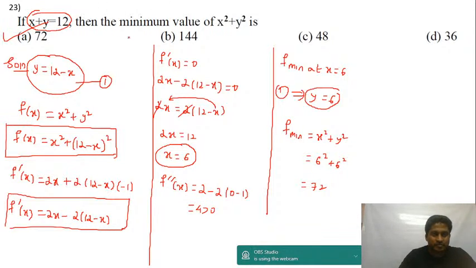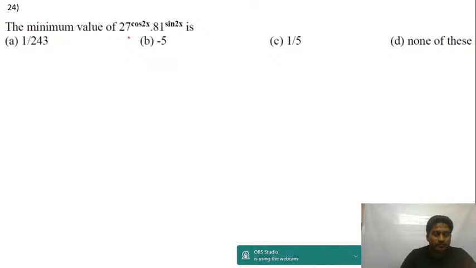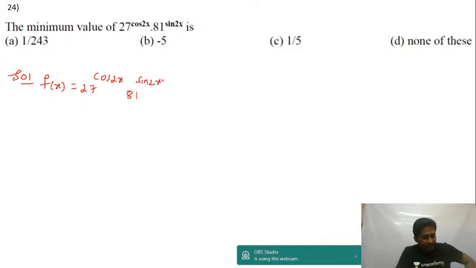Alright, let's move to the next question, guys. Question number 24. What's the minimum value of f of x equal to 27 to the power of cos 2x times 81 to the power of sin 2x? Any idea, guys, how do you connect this?